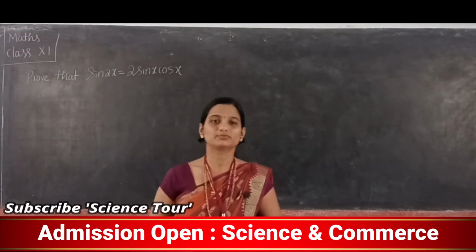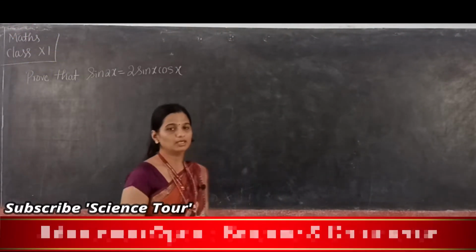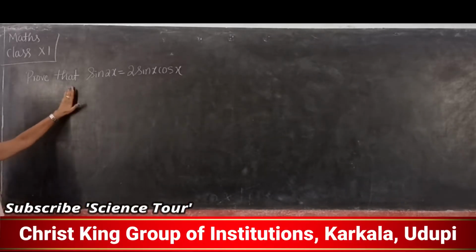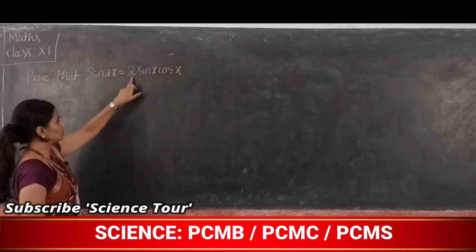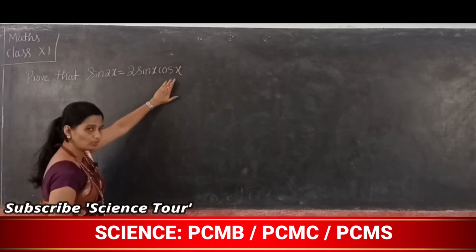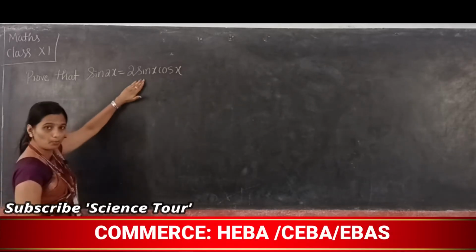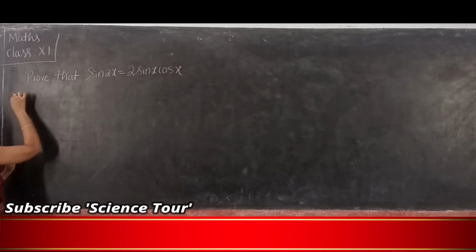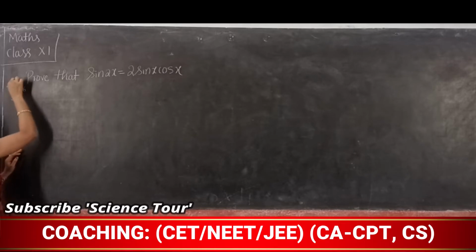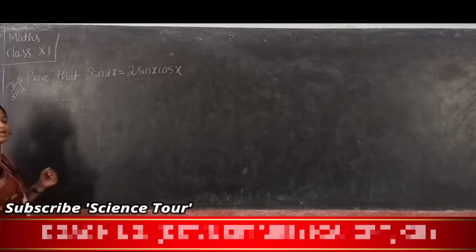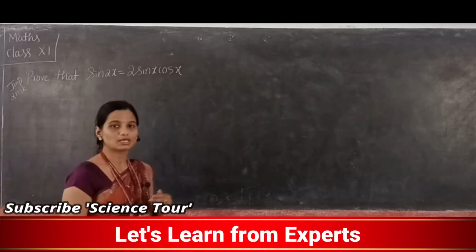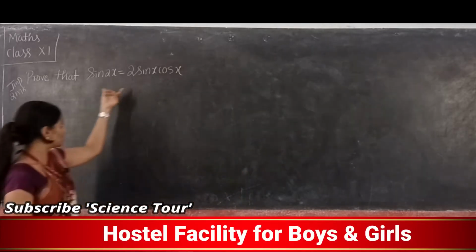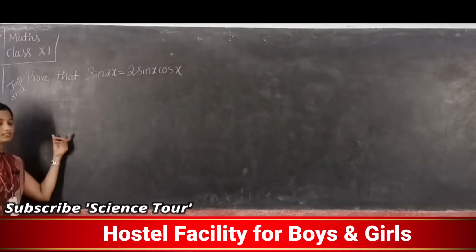Hello students, welcome to Maths online class. Now today we will discuss the question: prove that sin 2x is equal to 2 sin x into cos x. Important formula and derivation, also important for 2 marks. You should know what sin 2x is. Sin 2x is 2 sin x into cos x, and the derivation or proof of this is important.